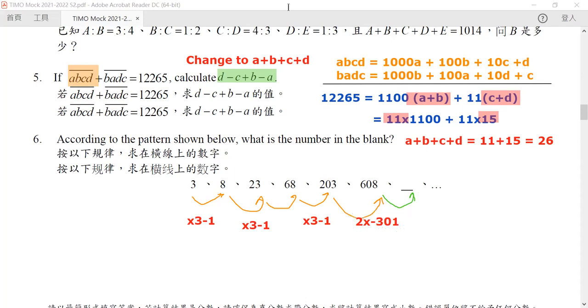So by following this pattern, we know that the final number must be equal to 608 times 3 minus 1.